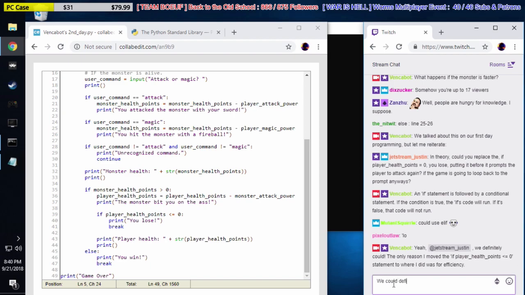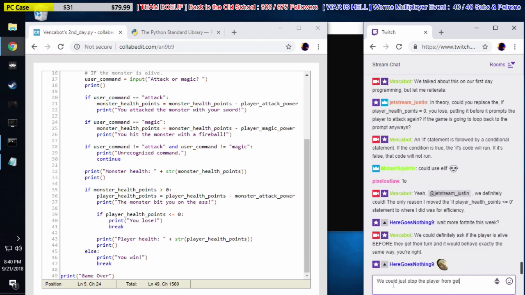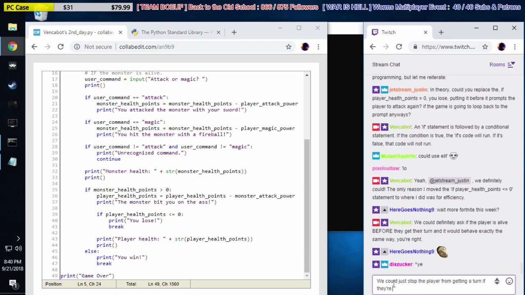We could definitely ask if the player is alive before they get their turn, and it would behave exactly the same way. You're right. We could just stop the player from getting a turn if they're dead, and then break out of the loop. What's up, here goes?